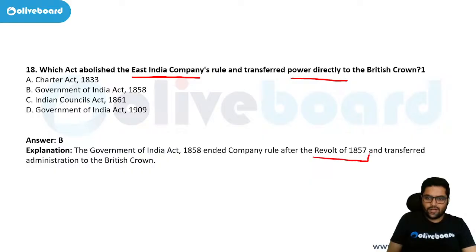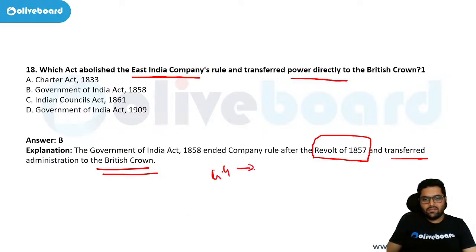It was after the revolt of 1857 that the Britishers learnt a lesson and transferred the power to the British Crown. After this, the Governor General was named Viceroy, right? And Lord Canning was the first Viceroy of India.